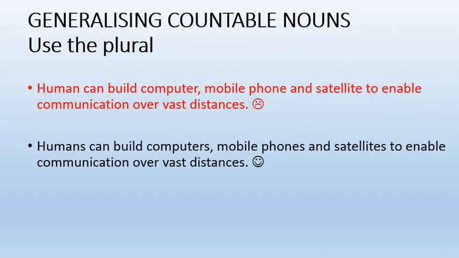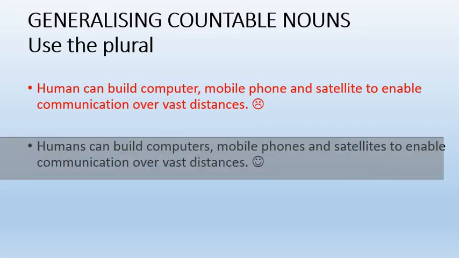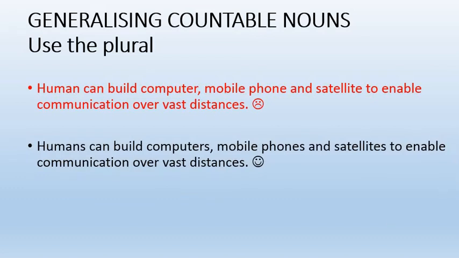So it should look like this, right? Humans can build computers, mobile phones and satellites to enable communication over vast distances. Okay, please try and remember that. Very, very common mistake in the writing.